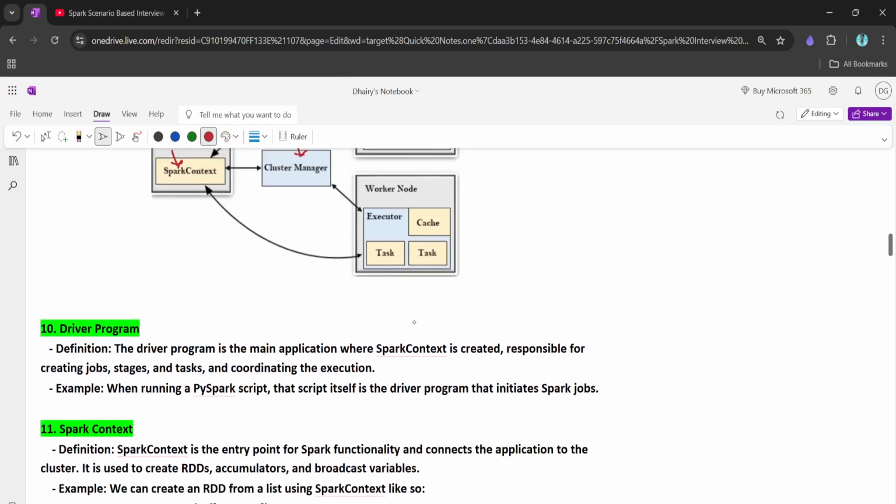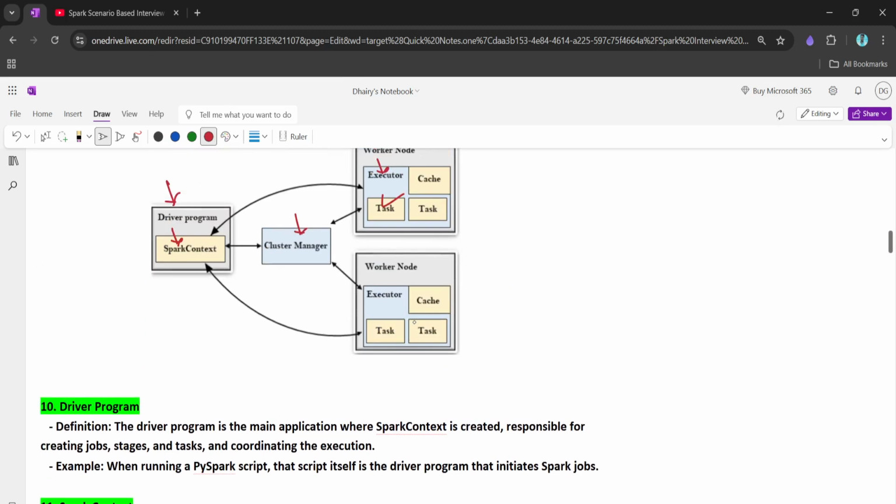So we can just go through one by one. So what is the driver? We know that the driver is the building block of it. It is the master basically, right? So we know that the Spark architecture is master and slave. So the driver is nothing but the master of it. The driver program is the main application where the Spark context is created.